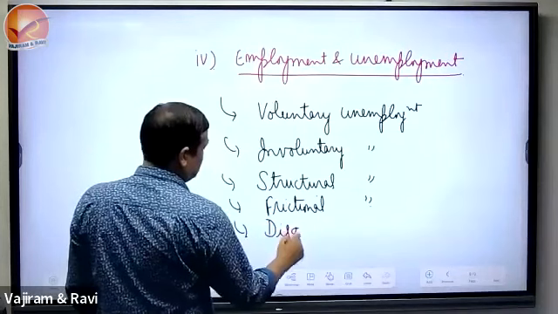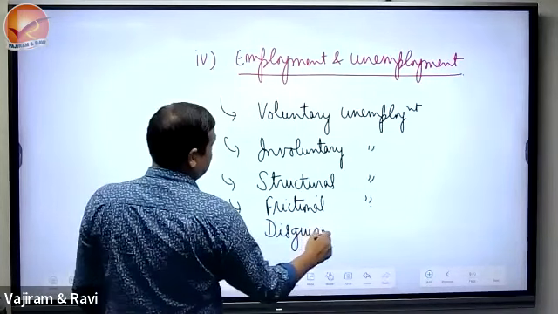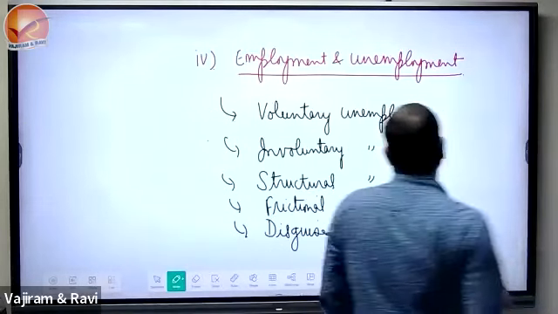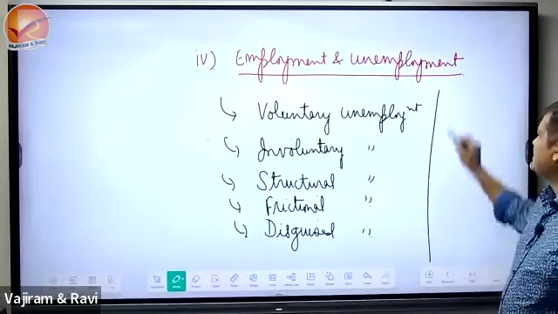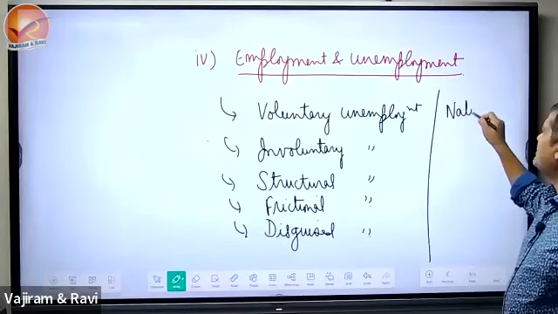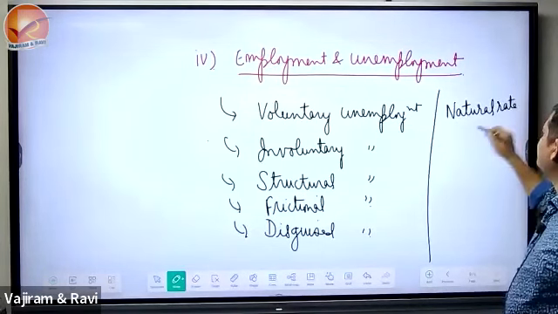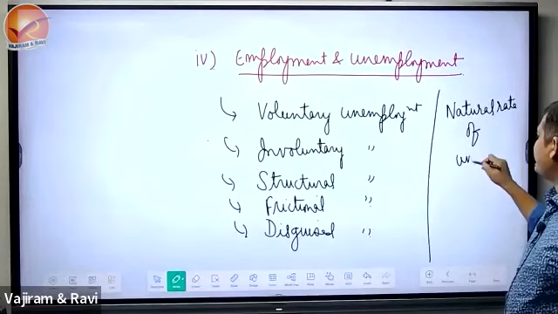A 2016 PT question with this definition, disguised unemployment. Why is there one concept which is called the natural rate of unemployment?